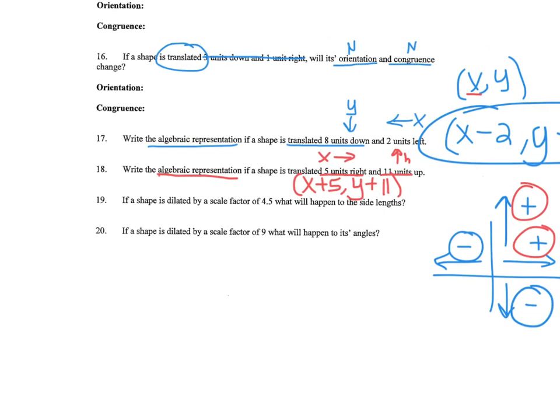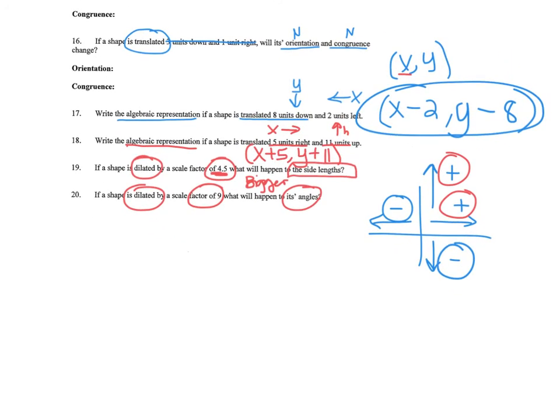Number 19, if a shape is dilated by a scale factor of 4.5, what happens to the side lengths? The scale factor is larger than 1, so it's going to get bigger. If a shape is dilated by a scale factor of 9, what's going to happen to its angles? Nothing.